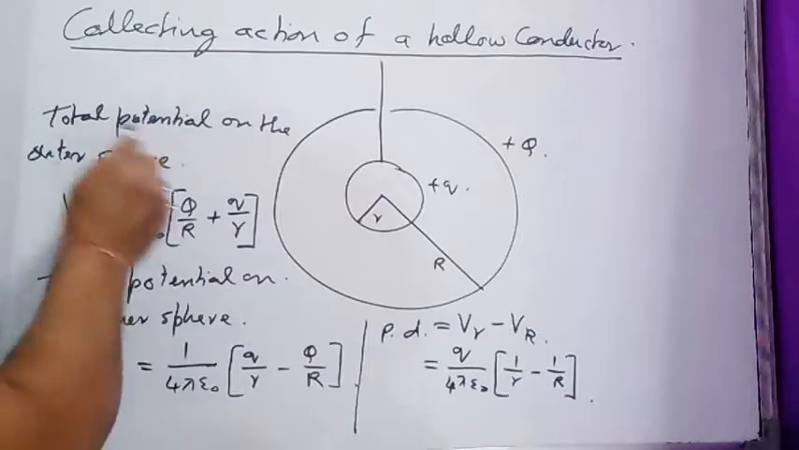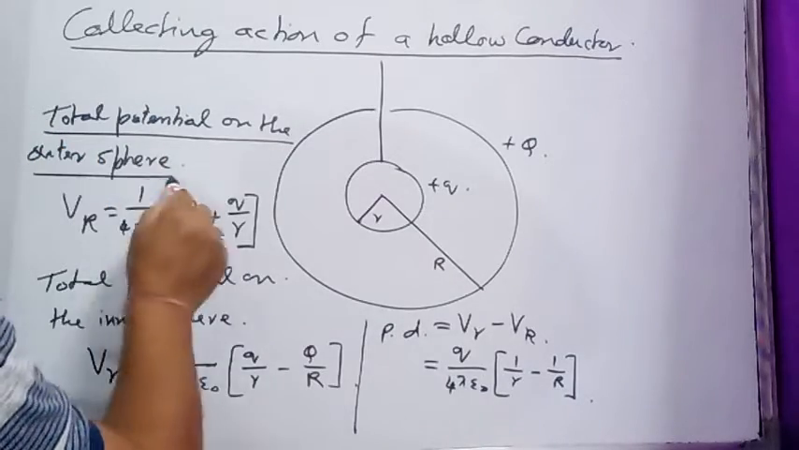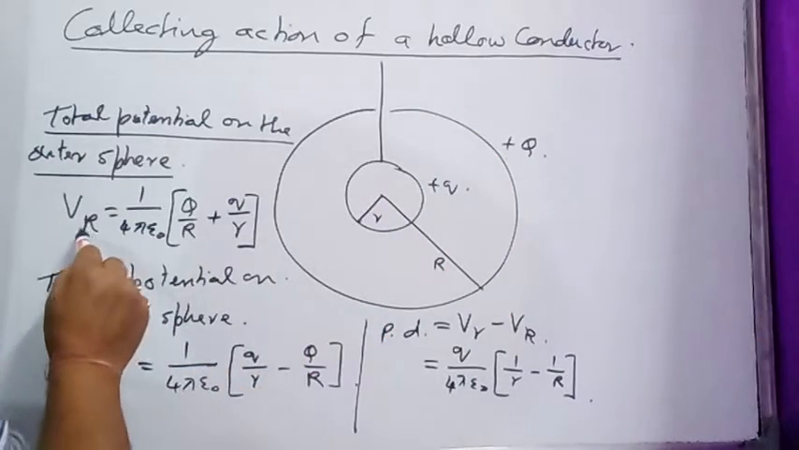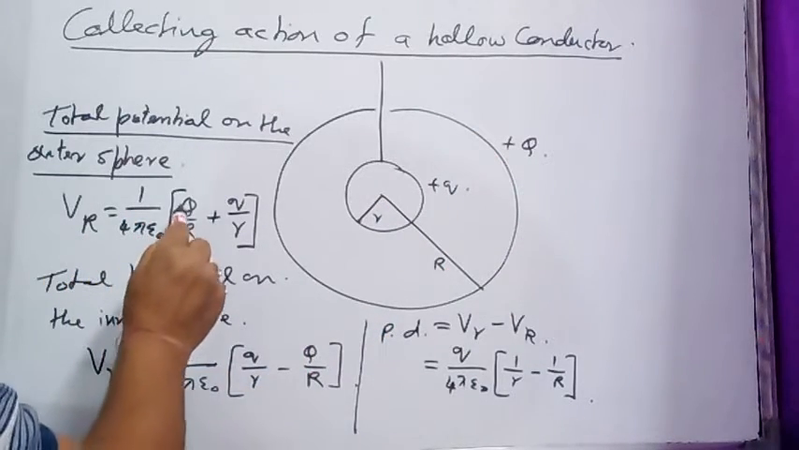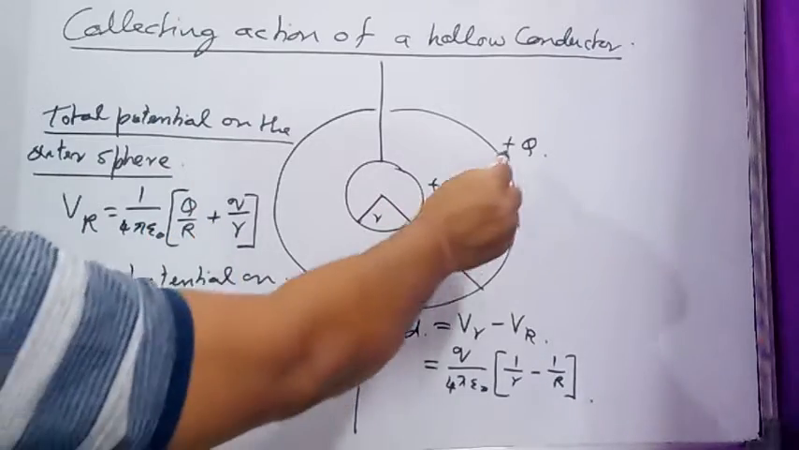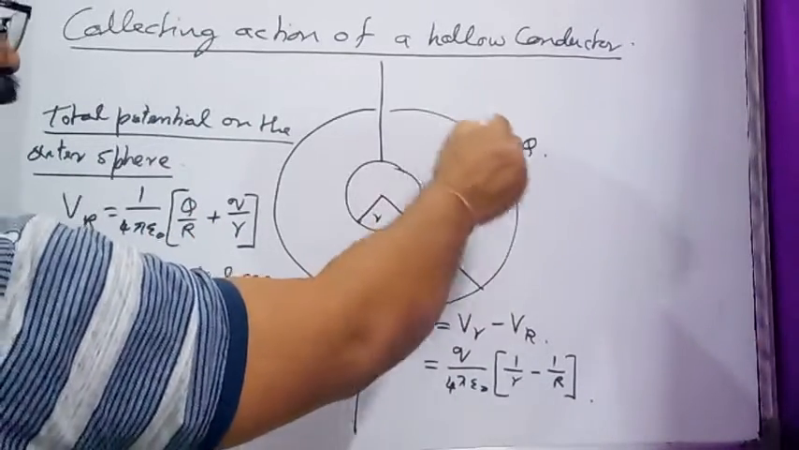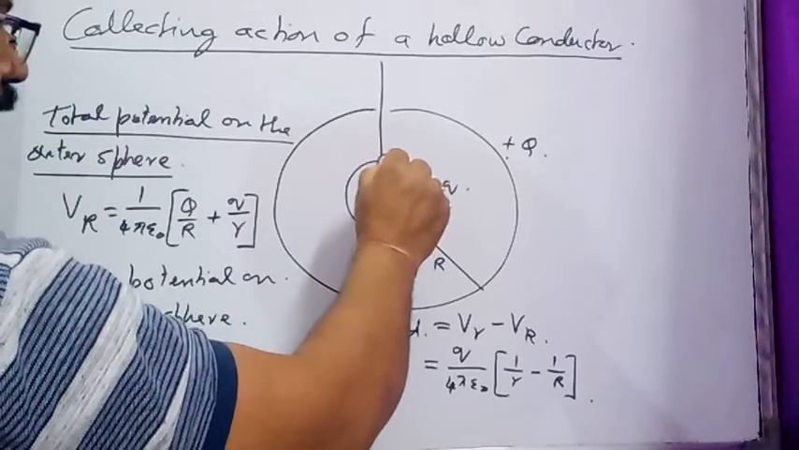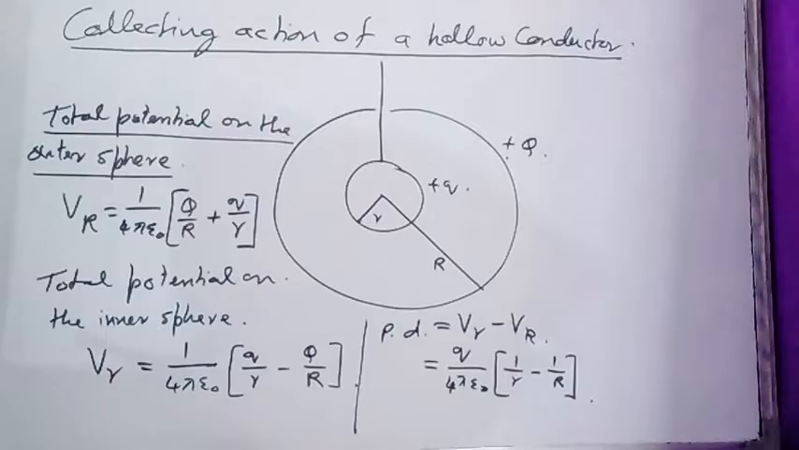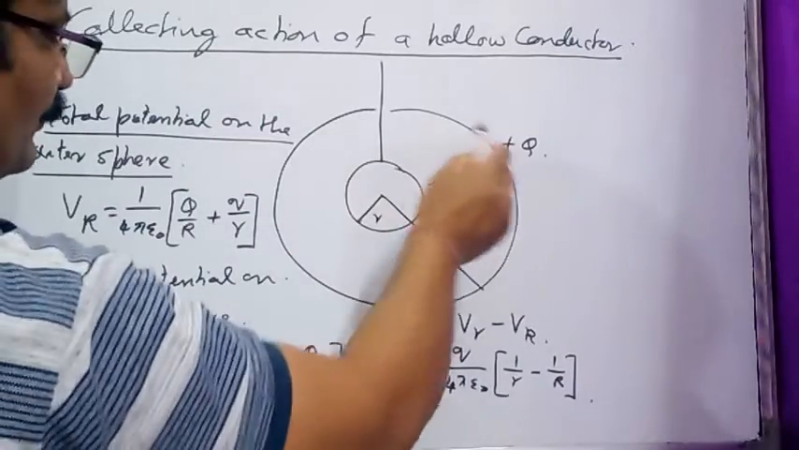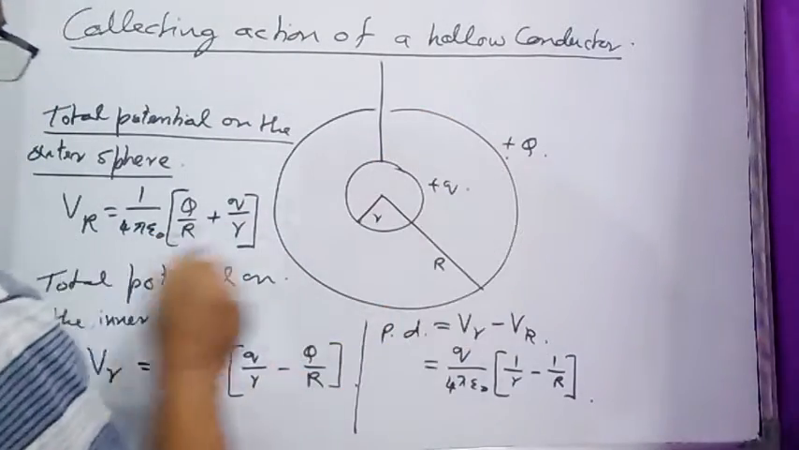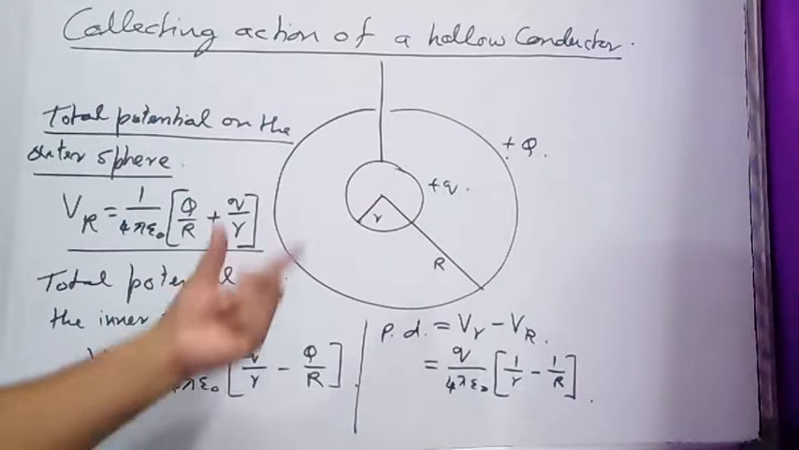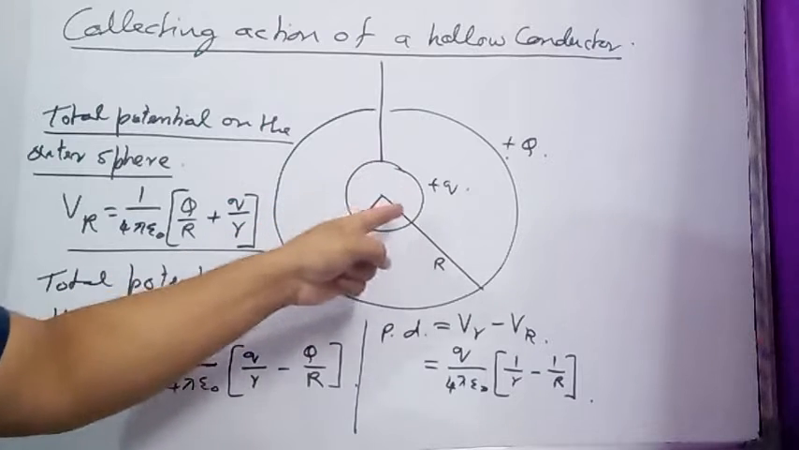What is going to be the total potential on the outer sphere? The total potential on the surface of outer sphere is going to be 1 by 4 pi epsilon naught Q by R, potential on its surface due to its own charge, plus potential due to charge on the inner sphere. So what will be the total potential on the surface of larger sphere? This. Now, what is the total potential on the surface of a smaller sphere?